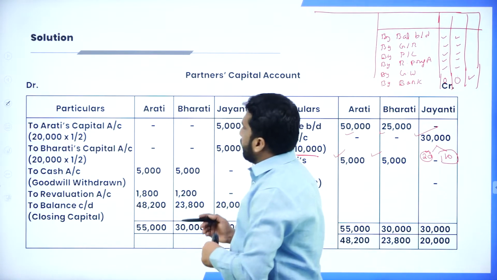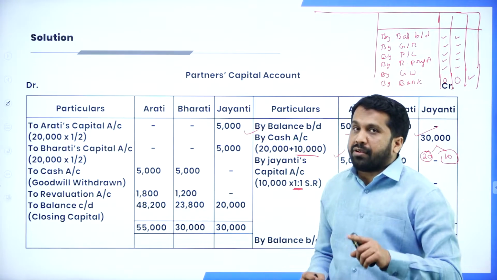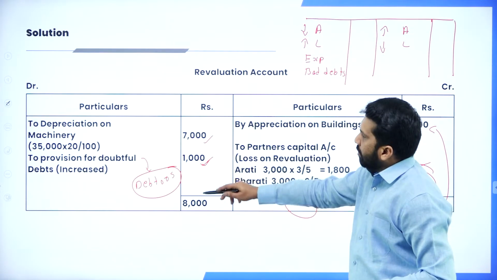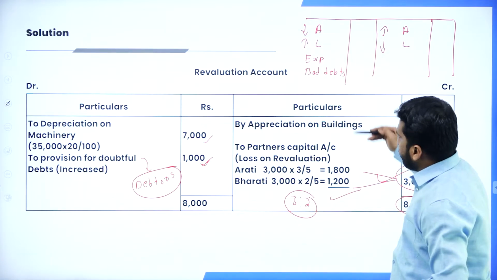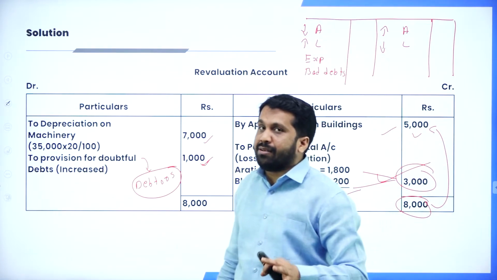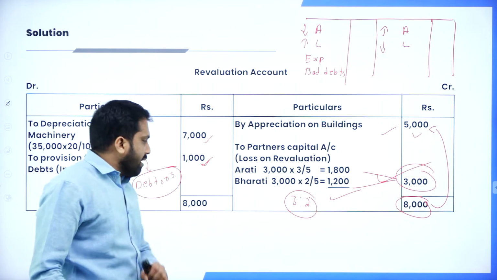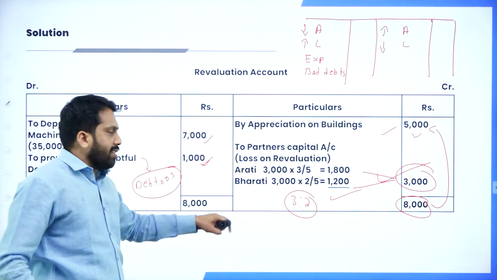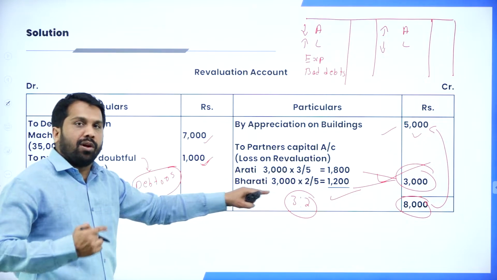Once you are done with this, in this problem, did we get revaluation profit or loss? Loss. Why? Because this column will be more and this column is less. We call it revaluation loss. If you get the balance on this side, this will be revaluation profit. This will be revaluation loss.